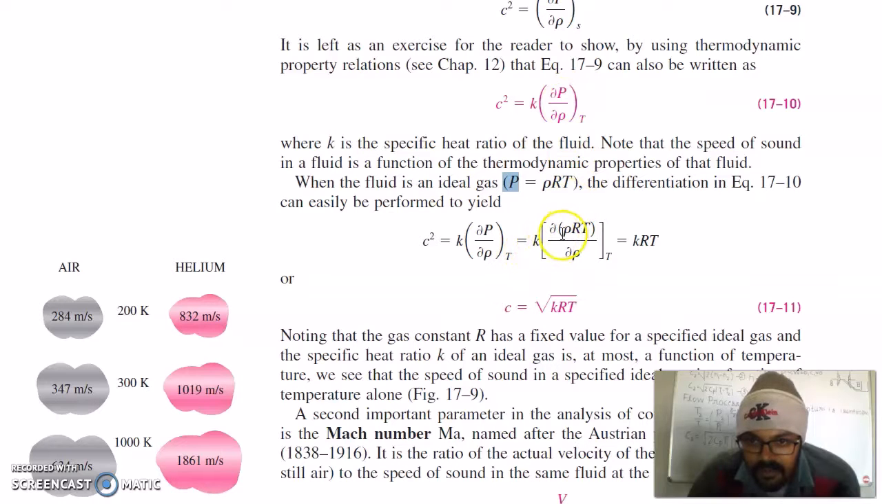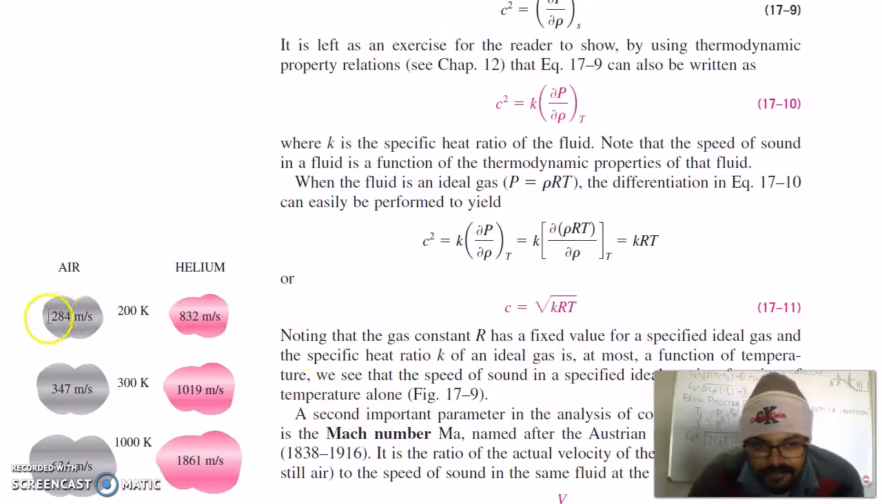So it is k, change in pressure, instead of pressure you can write rho RT, divided by del P at constant temperature, which is kRT. When you solve this, you will get kRT, because R and T are constant here. Notice that the gas constant R has a fixed value for a specified ideal gas, and the specific heat ratio k of an ideal gas is at most a function of temperature. We see that the speed of sound in a specific ideal gas is a function of temperature alone.